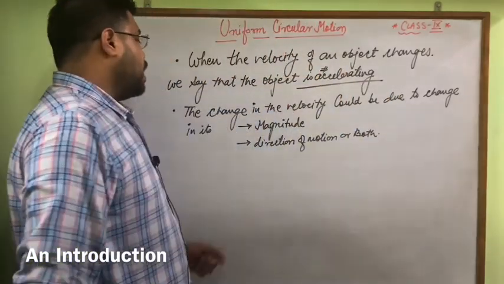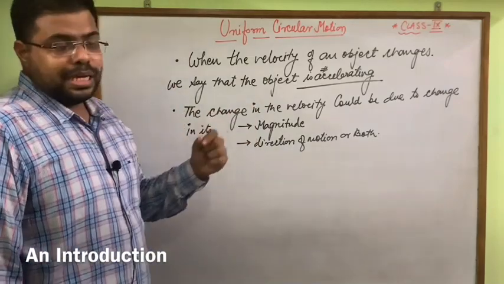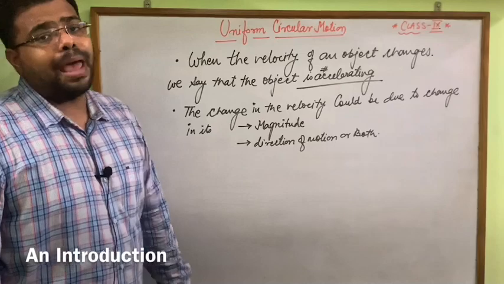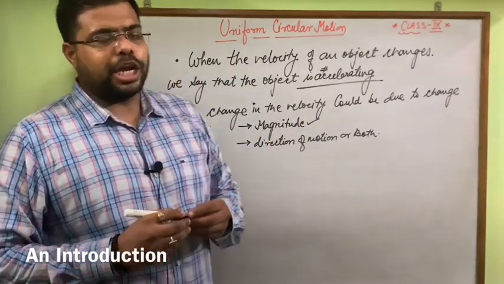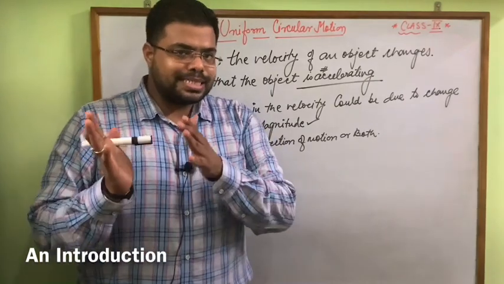This is a very important thing. The change in the velocity could be due to a change in its magnitude. Now what is the meaning of magnitude here? Magnitude is a numerical quantity. So we can understand it in this way.